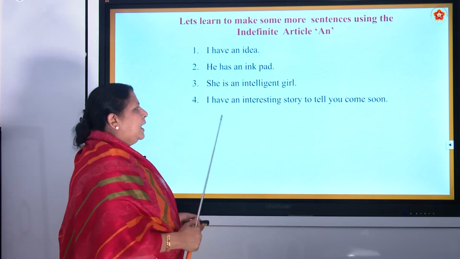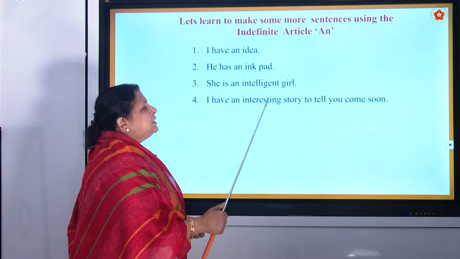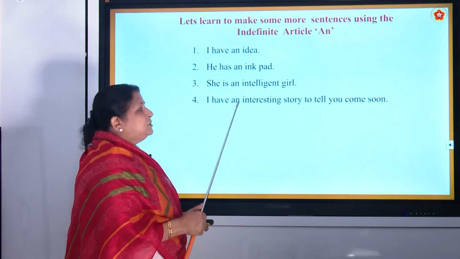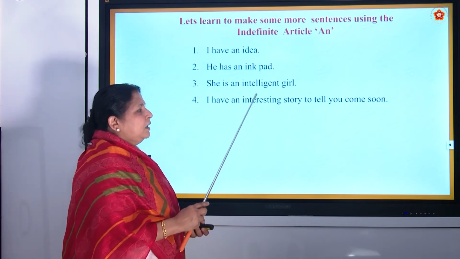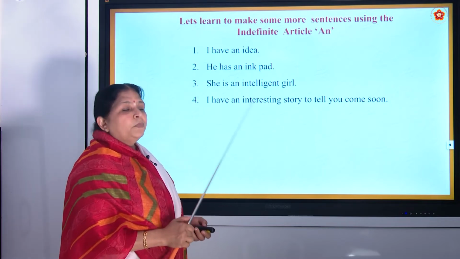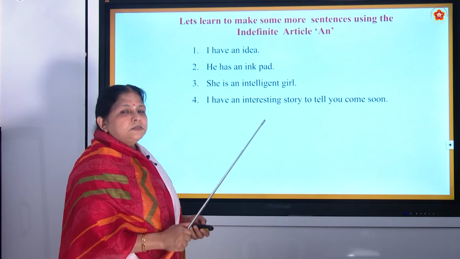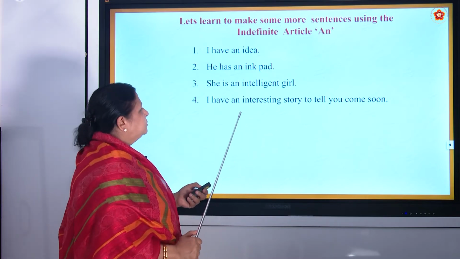A-N, an. I have an interesting. Let us study this spelling: I-N-T-E-R-E-S-T-I-N-G, interesting. Very good.